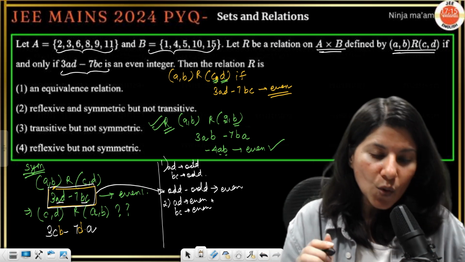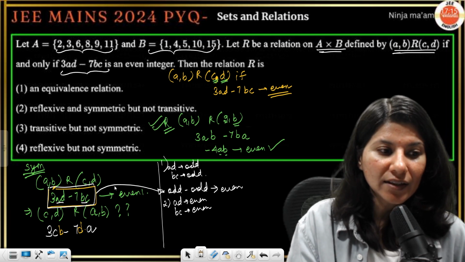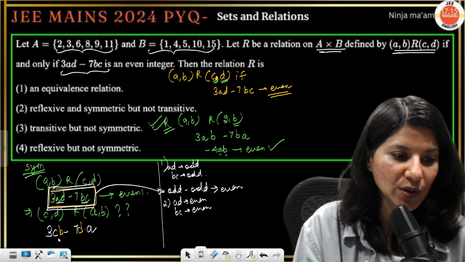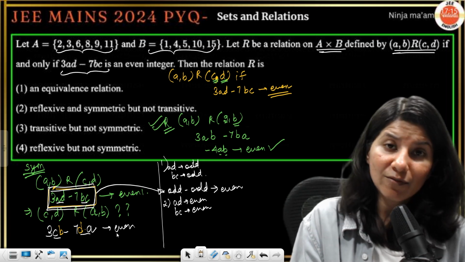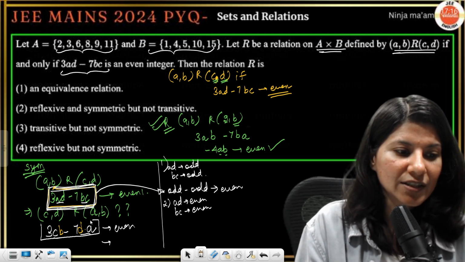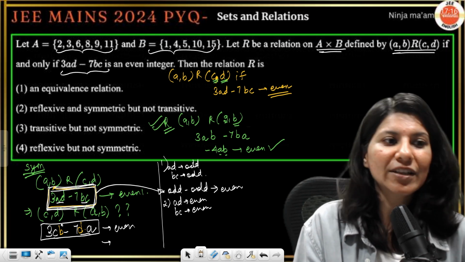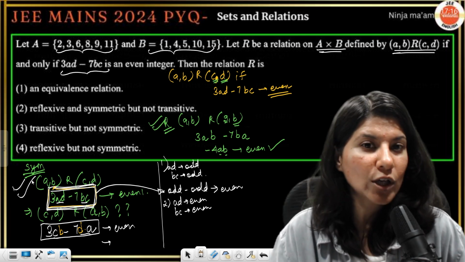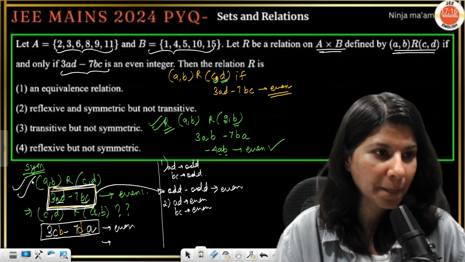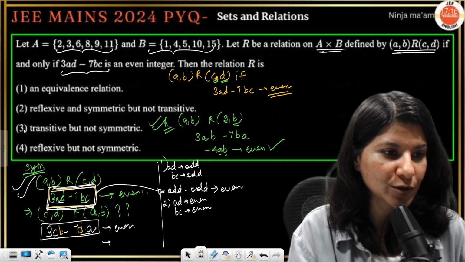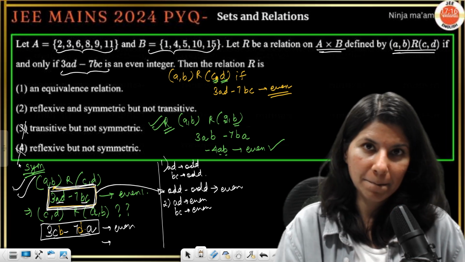So case number 1, for this to be an even number, AD and BC at the same time should be odd. If this is odd, then this is also an even integer. If both are even, yes, that means if this is even, this will also be even. So definitely it is a symmetric relation. So symmetric also gets a tick. What about transitive? So it is reflexive and symmetric but not transitive. So option 3 is wrong, option 4 is wrong.